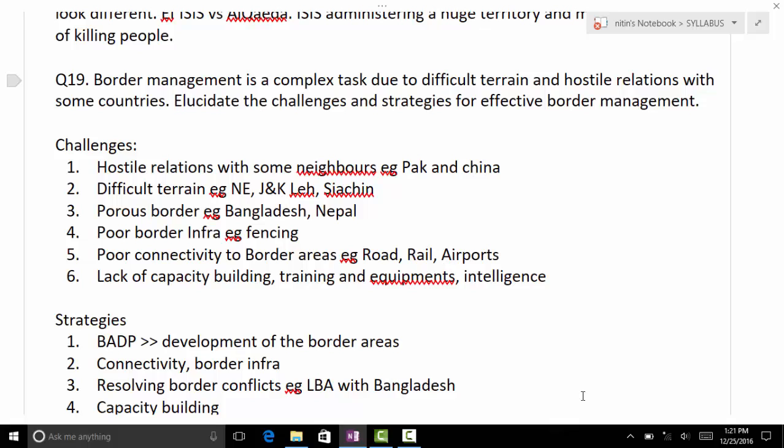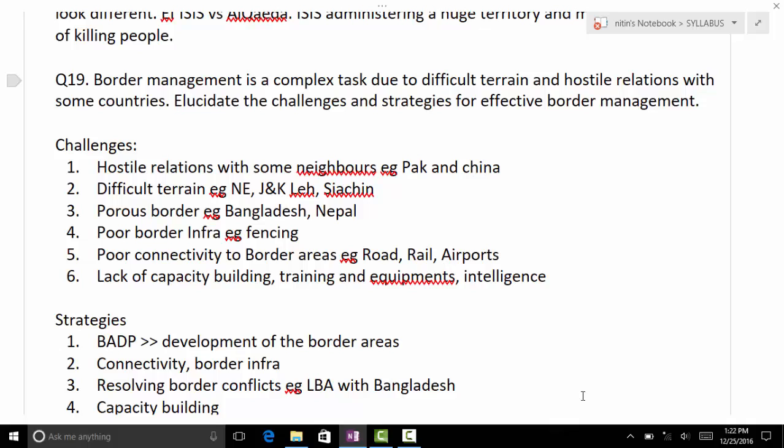And do you know which one is the longest? China? The border we share longest? Bangladesh. It seems strange, Bangladesh is small, but we have to cover all of Bangladesh. Then comes China, then Pakistan, then Nepal, then Myanmar, Burma.